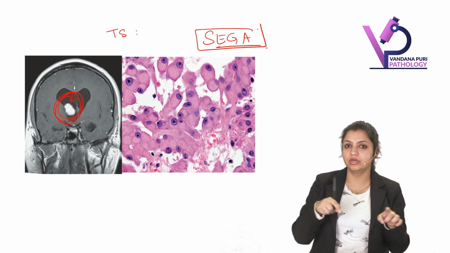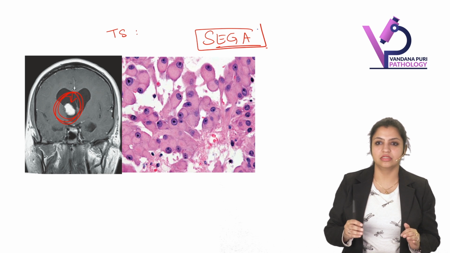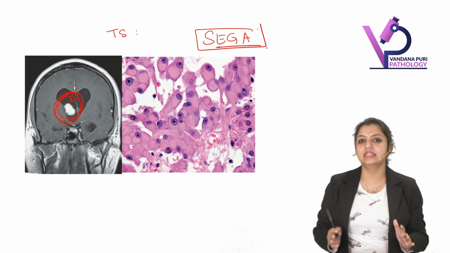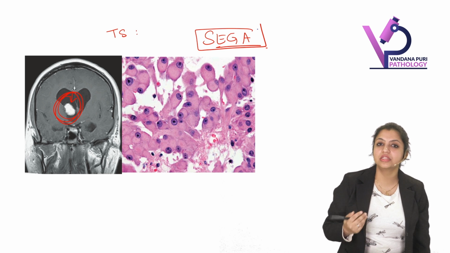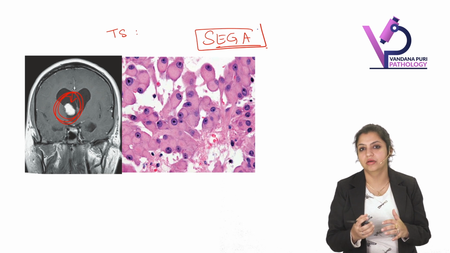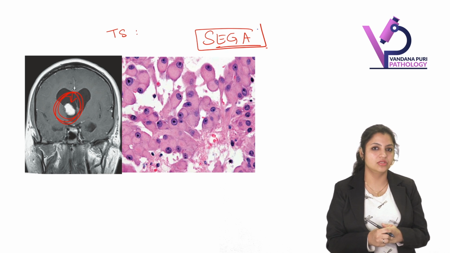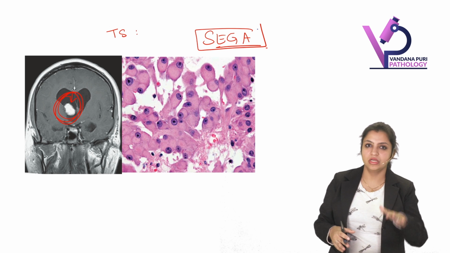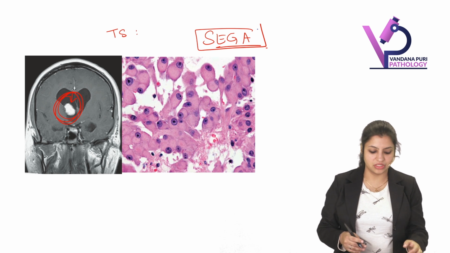It's a large cystic tumor with a mural nodule, exactly the same morphology on scans. So when a radiologist sees exactly the same scan report with another tumor which occurs in the cerebellum, this is hemangioblastoma. That's another familial syndrome. So this is SEGA, which we have seen. It's seen with tuberous sclerosis, isn't it?